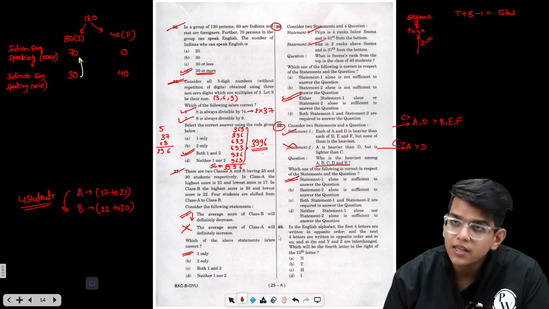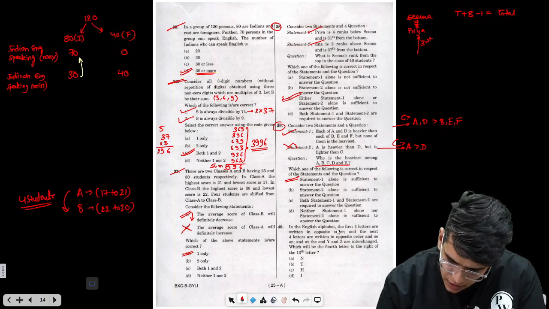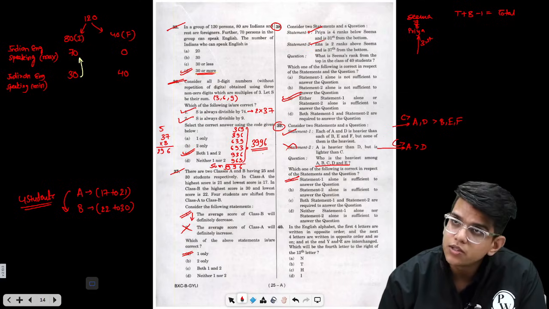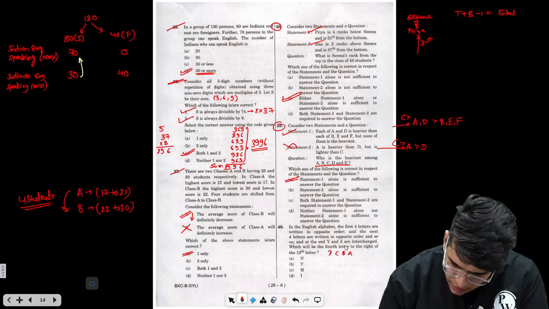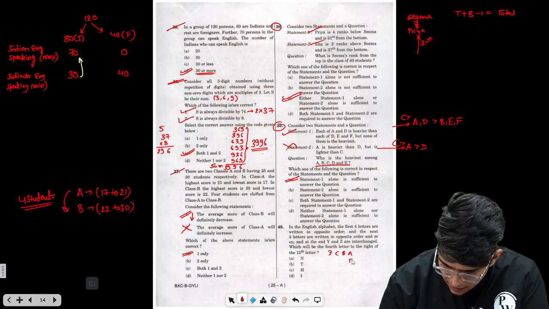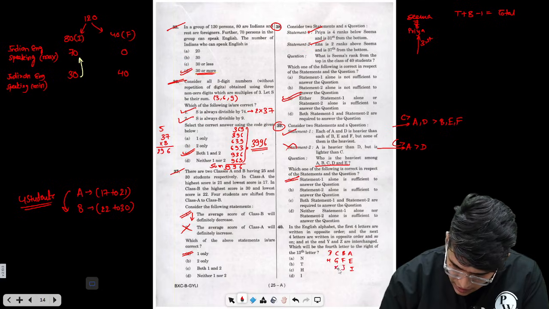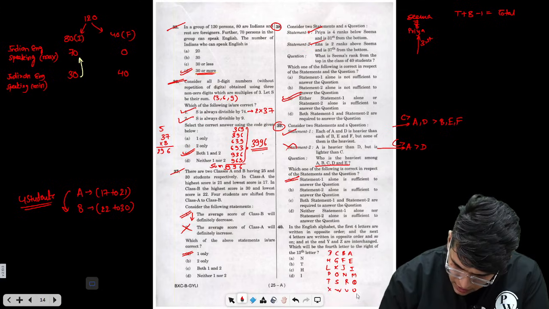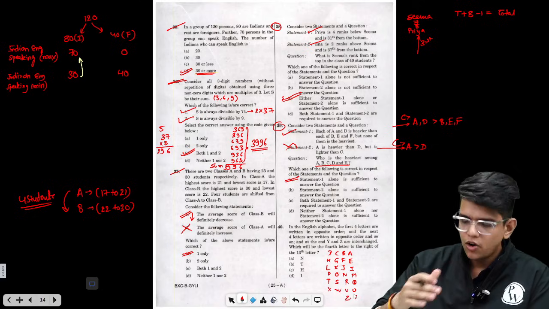Okay, let's try question number 40. We didn't try to solve this earlier, but this is also a very easy question. In the English alphabet, the first 4 letters are written in opposite order, that means these are written like A, B, C, D. Again, the same thing is repeated: E, F, G, H, I, J, K, L, M, N, O, P, Q, R, S, T, U, V, W, X, Y, and Z, where Y and Z are interchanged. So this is now the order.